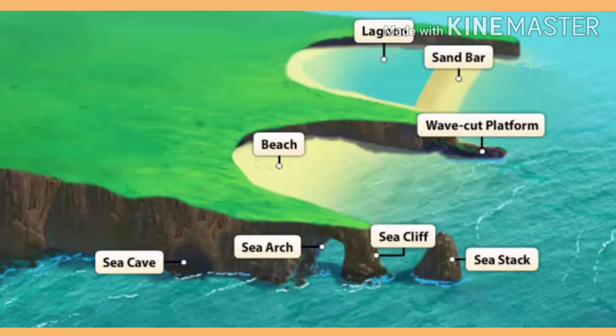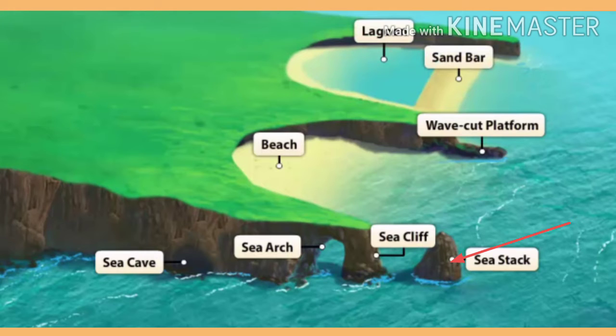Next one is the sea stack. Continuous hitting of the waves again leads to erosion. If you look at this picture, the arch, that means the roof of the sea arc, is destroyed or broken and a pillar like structure is formed.